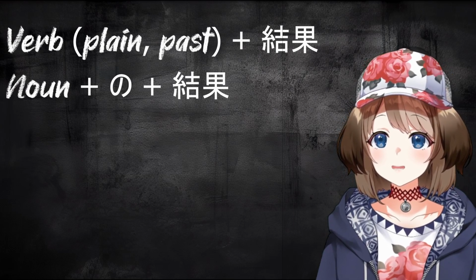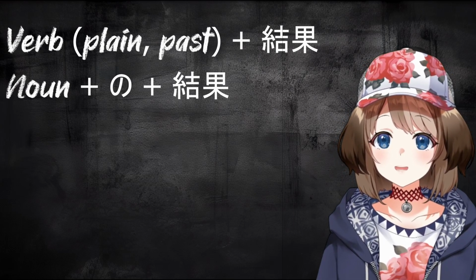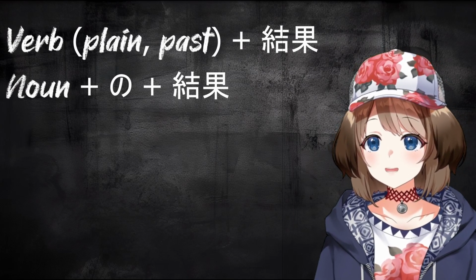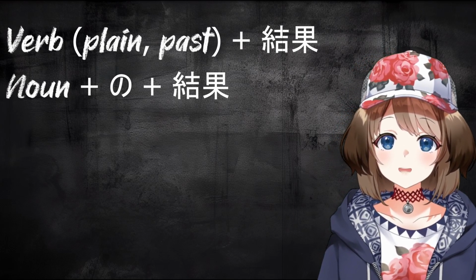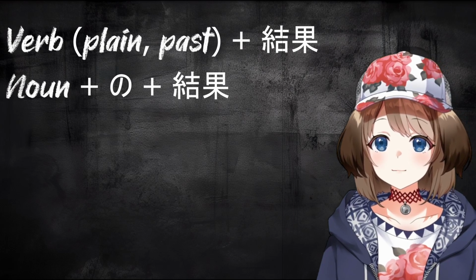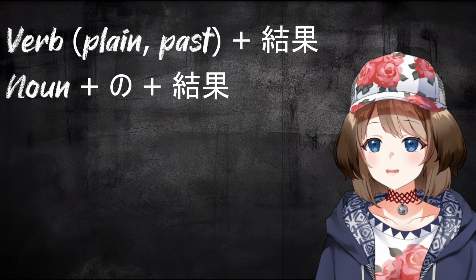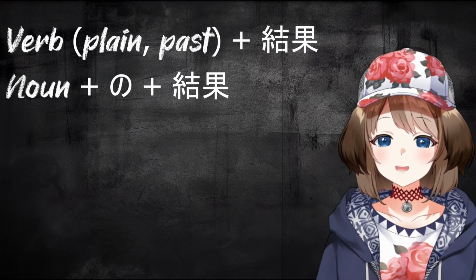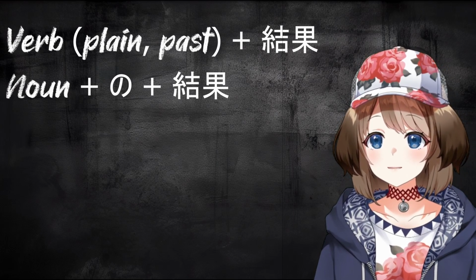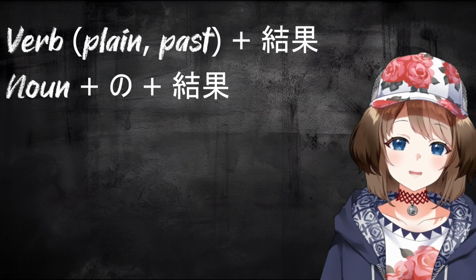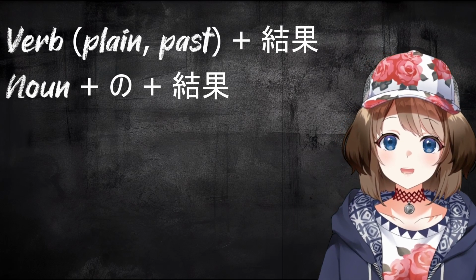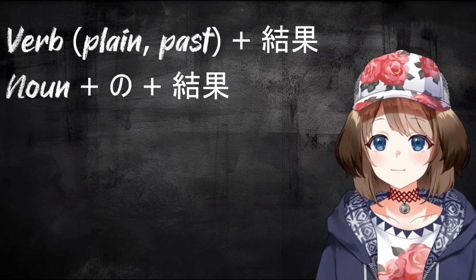Now, you're going to use this in cases where the cause of some result is based purely on the existence of a specified noun. I'm going to explain that more in a little bit, but generally speaking, the noun no kekka format really just creates a larger noun, meaning the results of X, right? And that should make sense for us, right? So noun no kekka, the result of that noun.